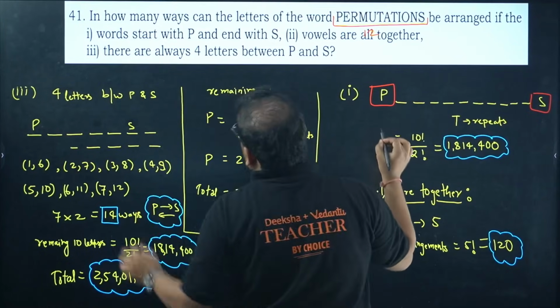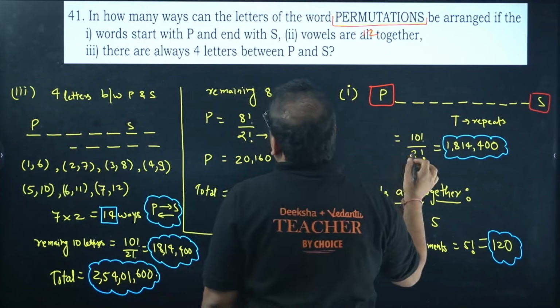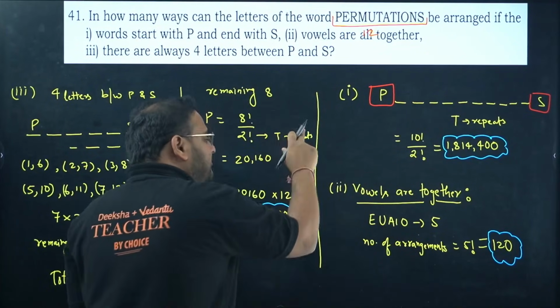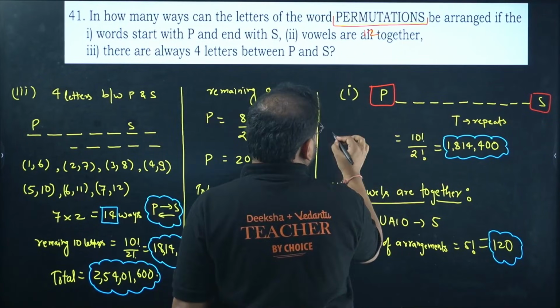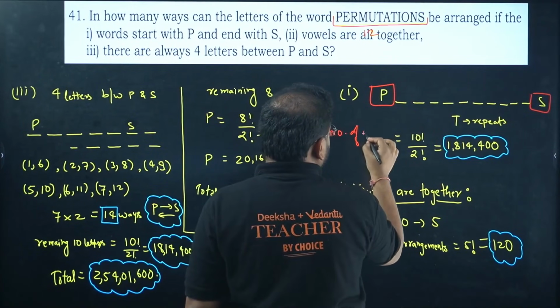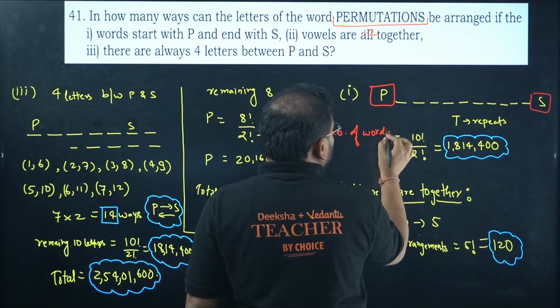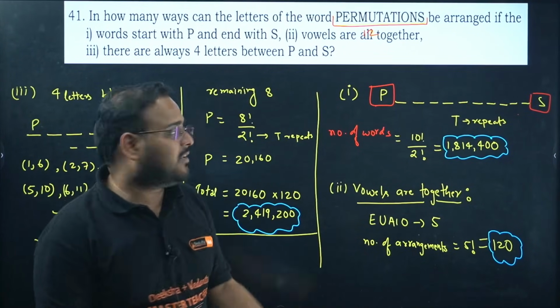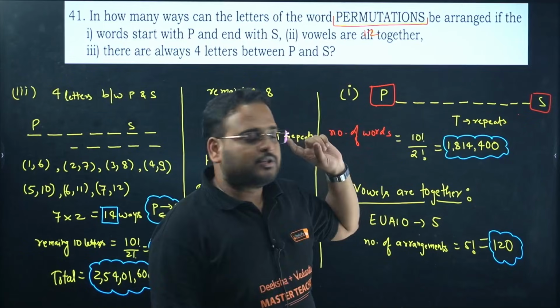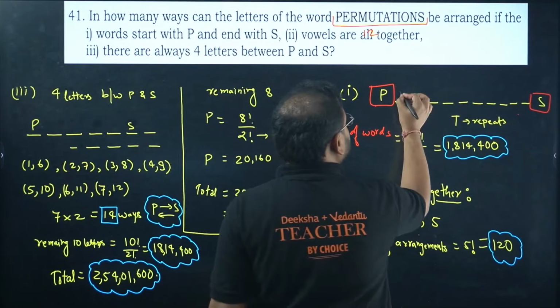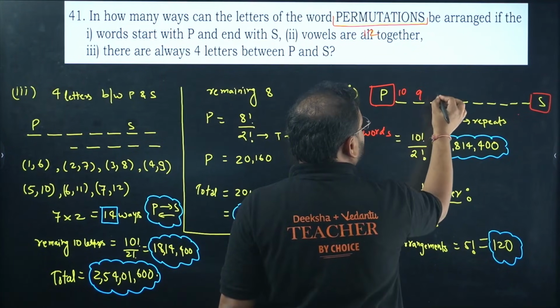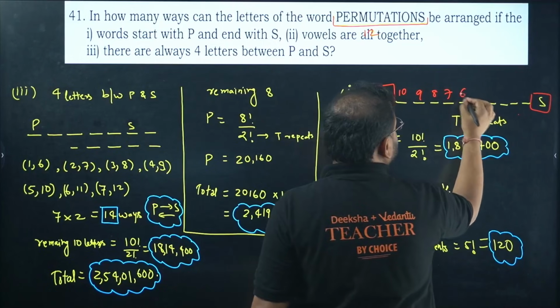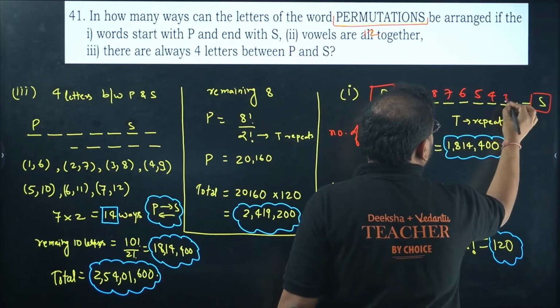So I'll get the number of words that start with P and end with S. The number of words is given by 10 factorial, because we have a total of 10 letters over here. If you pick the first one, you'll have 10 ways, then 9, 8, 7, 6, 5, 4, 3, 2, 1.